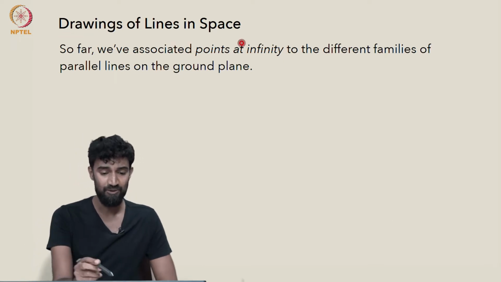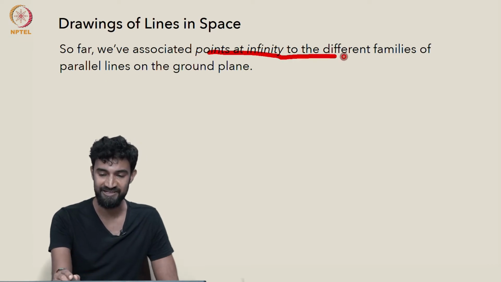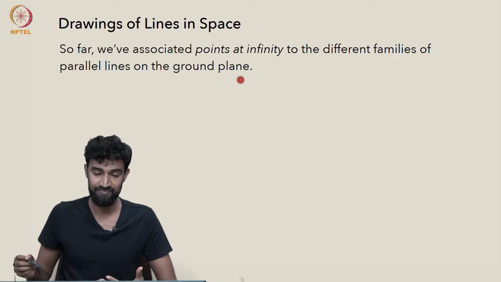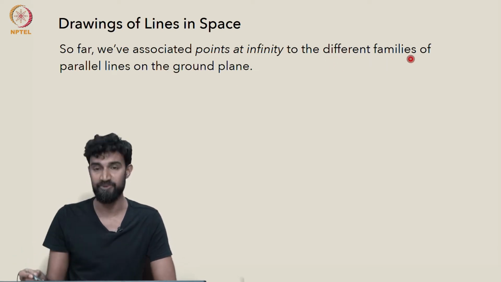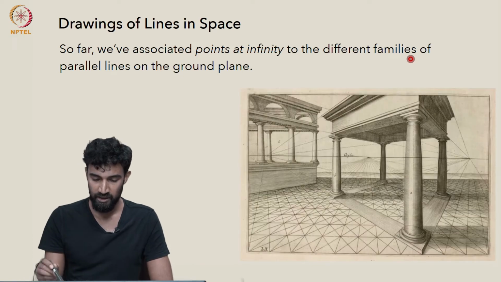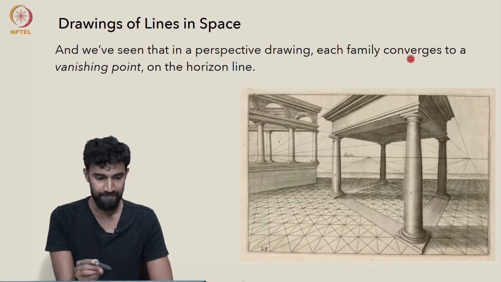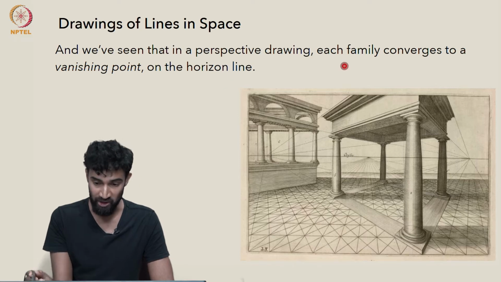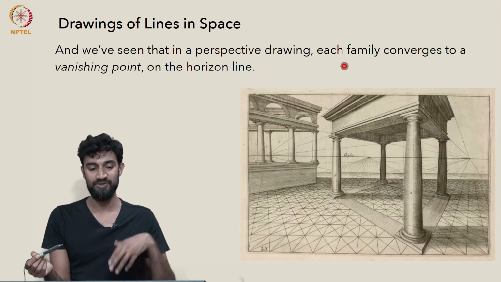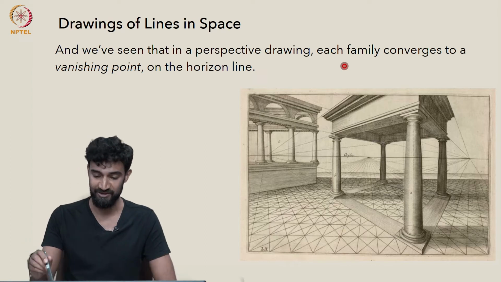So far, we've associated points at infinity to various families of parallel lines on the ground plane, really to all the different families of parallel lines on the ground plane. And we've seen that in a perspective drawing, each family converges to its own vanishing point on the horizon line.